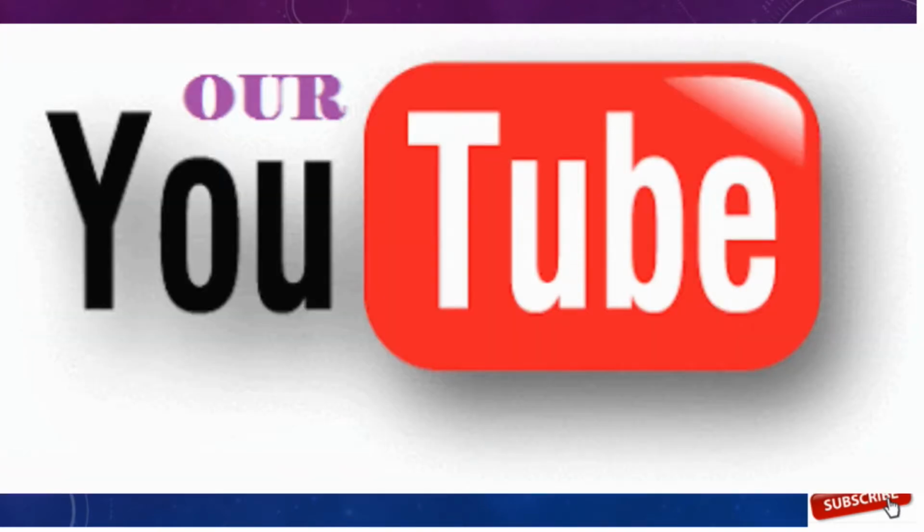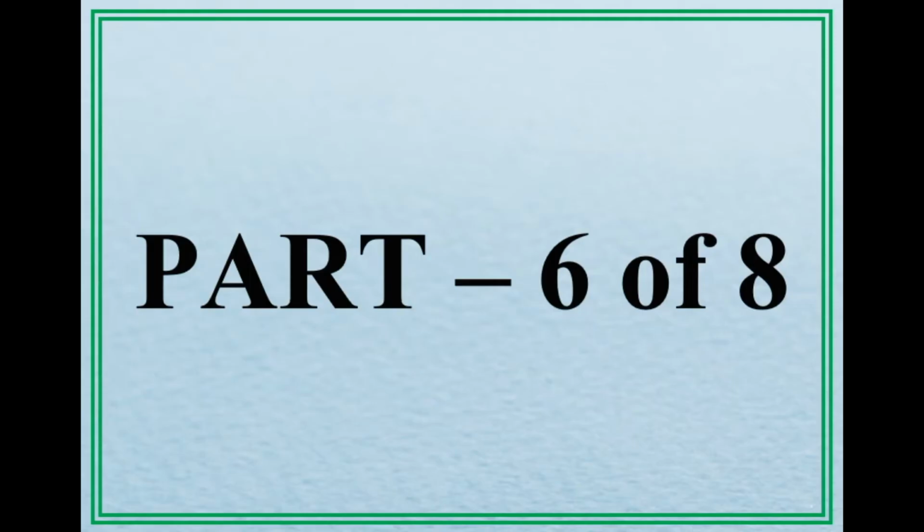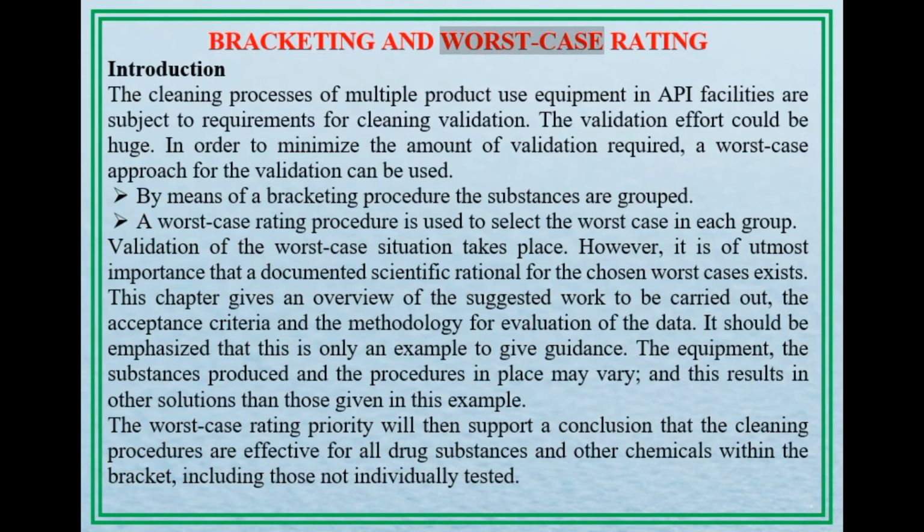So next we will discuss the video. Part 6 of 8. Bracketing and worst case rating. Introduction. The cleaning processes of multiple product use equipment in API facilities are subject to requirements for cleaning validation.